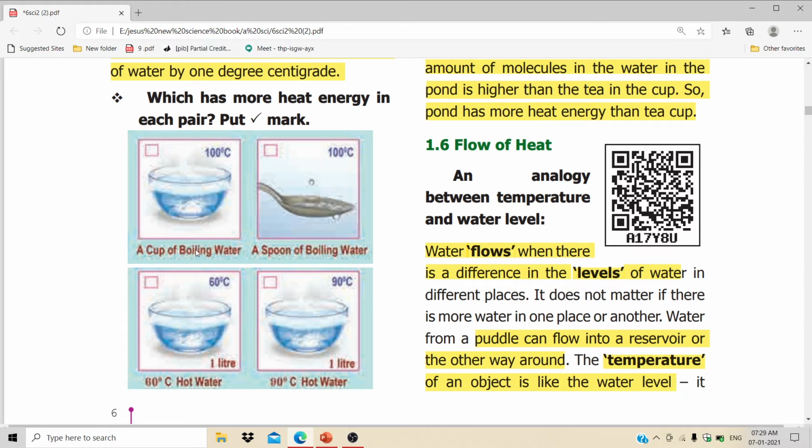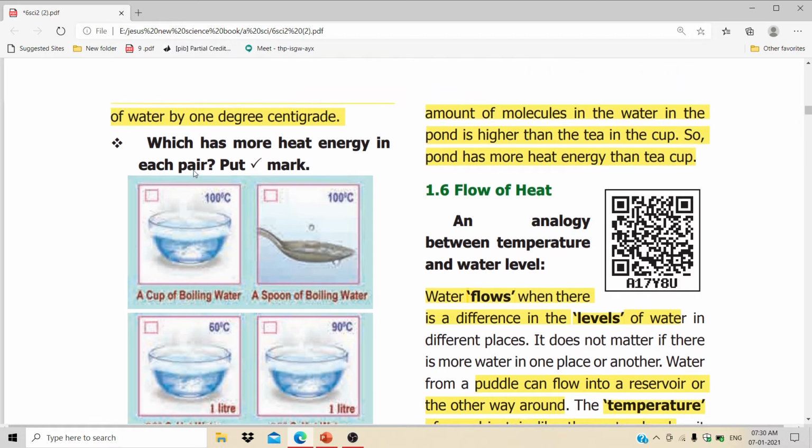You can say in a simple manner by watching this figure. This one, isn't it? The pot of water at 100 degrees Celsius has more heat energy. This is also 100 degrees Celsius, even though the pot has more water when compared to the spoon, right? So this pot has more heat energy.